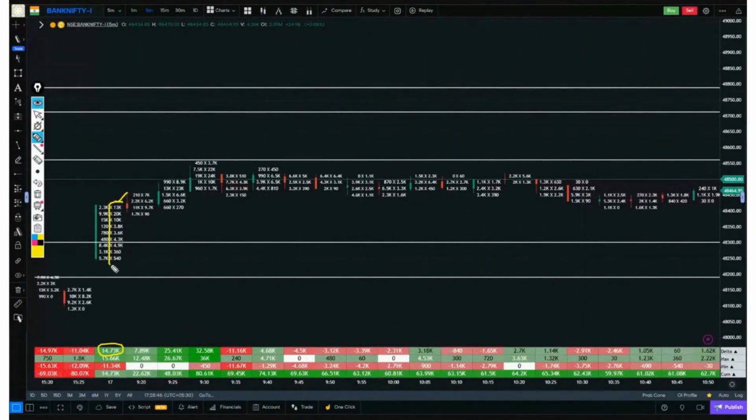Okay, so we looked at the buyer's side quickly, and what is that particular place where buying is the most? The most buying happened around the 20,000 point, then 10,000, 13,000. So from the delta, we saw who is more buyers, then on the footprint, we saw which particular point exactly has the most buyers. So, this was the place where there were the most buyers, and we marked that zone.